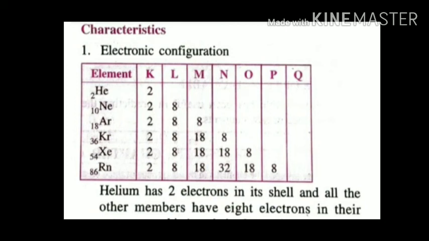And what do we observe over here? All these elements have their outermost shell completely filled. Helium has a duplet, that is, it has only 2 electrons in its outermost shell. Neon onwards all have their octet completed.